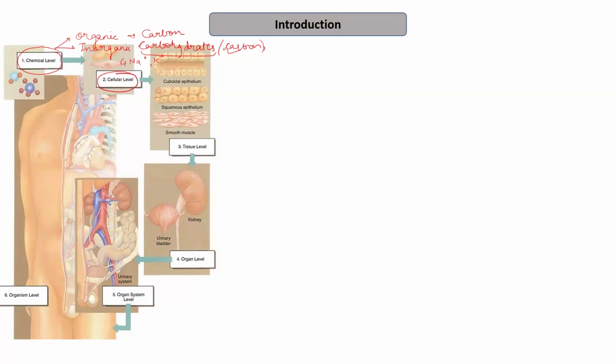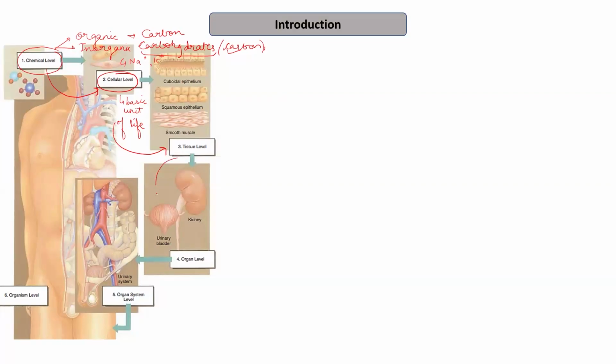So this chemical level of organization acts on the cellular level of organization, and the cells are the basic unit of life. These cells further divide and acquire a certain function in order to provide the living system an entity. And then we have the tissue level of organization. After the cellular level, the next level is the tissue level, in which certain cells which have similar function or similar structures are grouped together to perform a certain function. So these tissues are composed of cells that may be the same or different, that combine together to form a certain function.